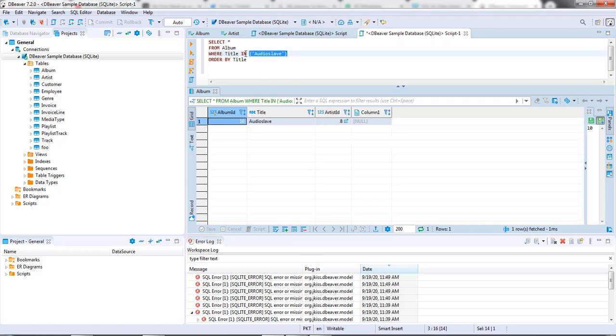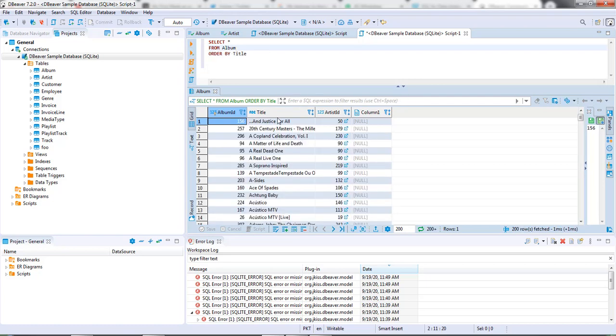Okay, so that was the basic introduction to the IN command. Let's give the LIKE command a try. So basically what the LIKE command does is that, first of all, let me remove the WHERE command over here. The LIKE command will return any value to which I apply a specific condition.